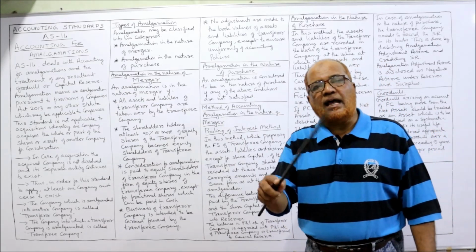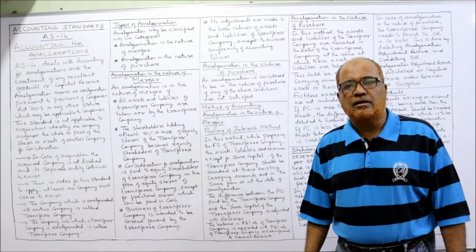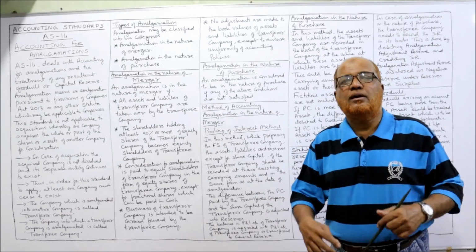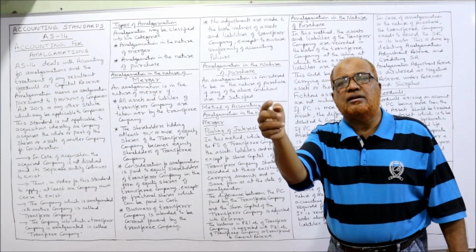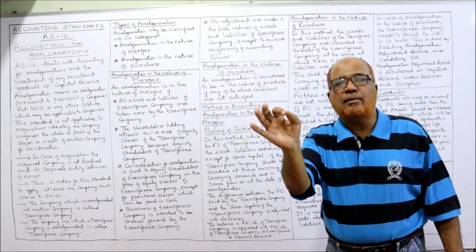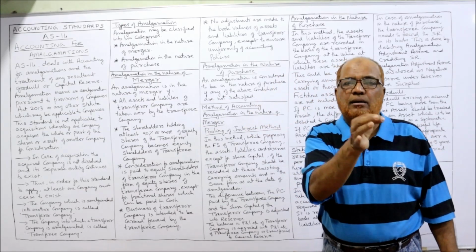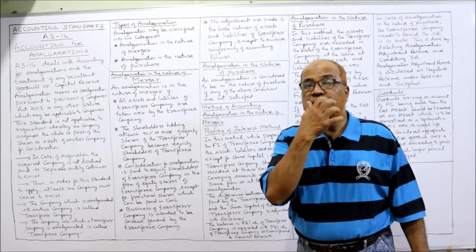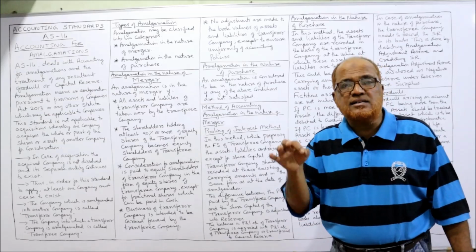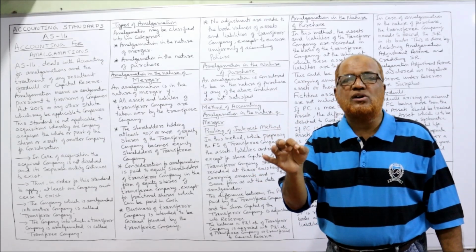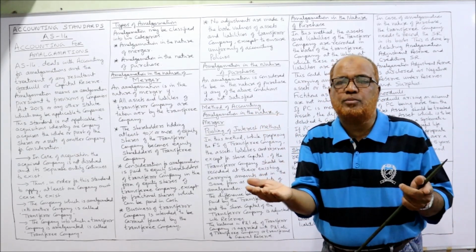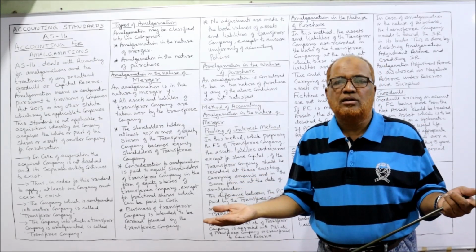Example, the transferor company is XYZ company. In the books of XYZ company, all the assets and liabilities are valued. The same values should be taken by the transferee company. The values should not be changed, except where, for the purpose of uniform accounting policy, it has to be changed, then it can change.